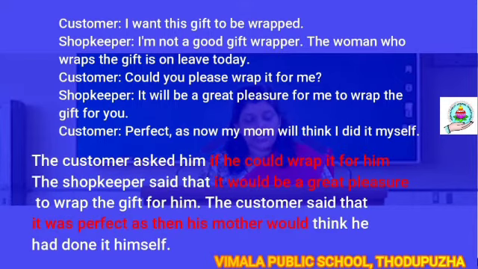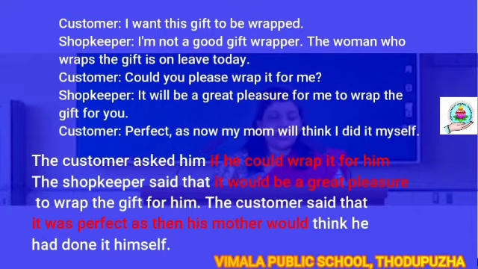What did the customer ask? Could you please wrap it for me, isn't it? So, instead of could, we have to write either if or whether. So, the customer asked him if he could wrap it for him. The shopkeeper said that, dash. What did the shopkeeper say? It will be a great pleasure for me to wrap the gift for you. That's what he said. So, the shopkeeper said that it would be a great pleasure to wrap the gift for him. The customer said that, dash.